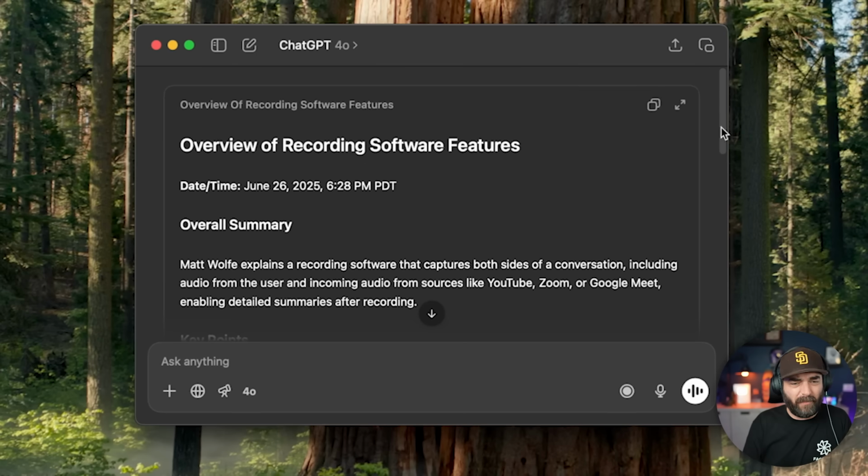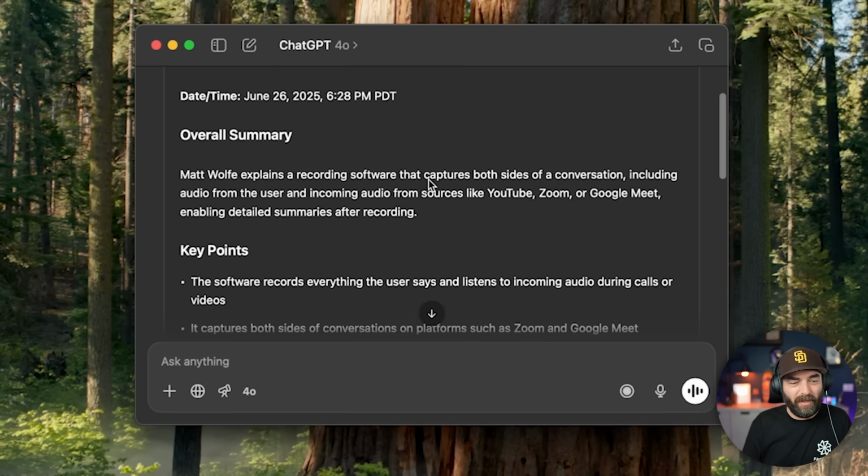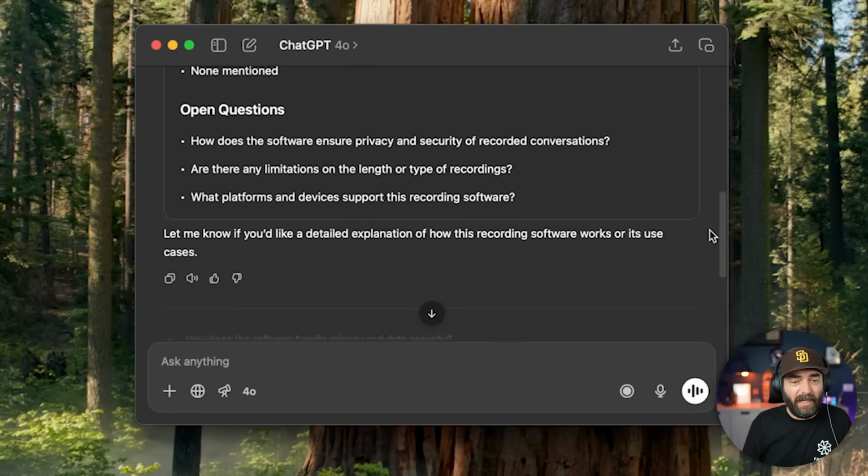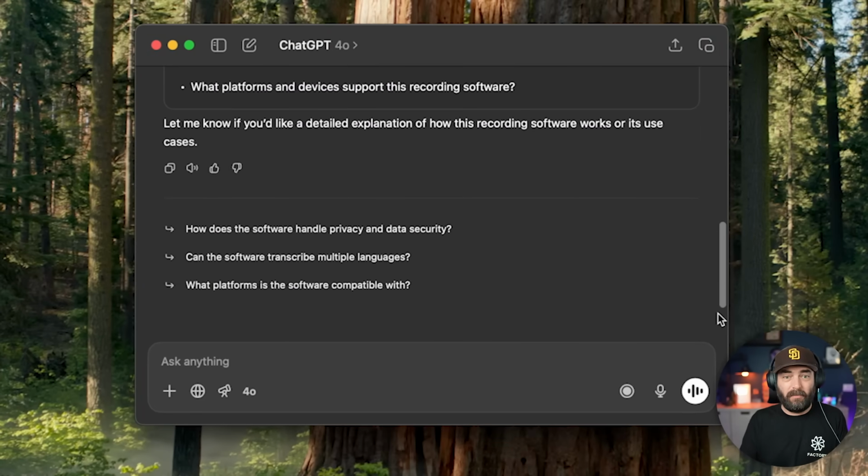Overview of recording software features. Matt Wolfe explains a recording software that captures both sides. So it's not spitting back the complete transcription, it's just summarizing what it heard and giving me back details and notes about it. So another pretty handy new feature from OpenAI for ChatGPT.